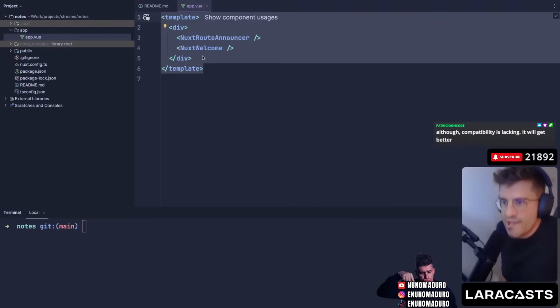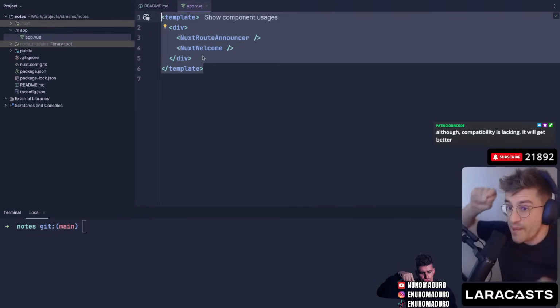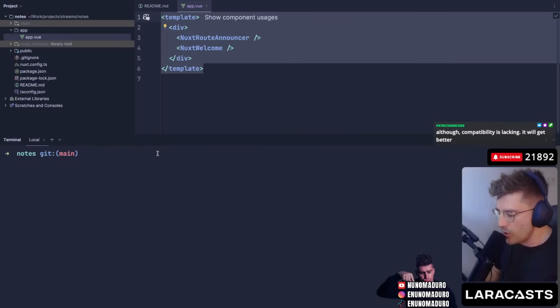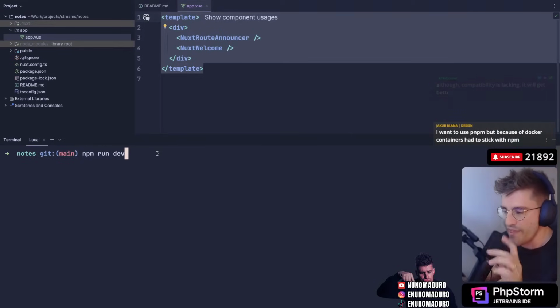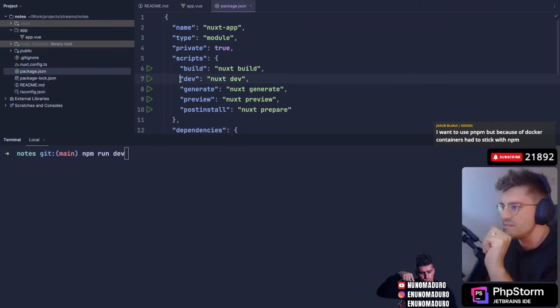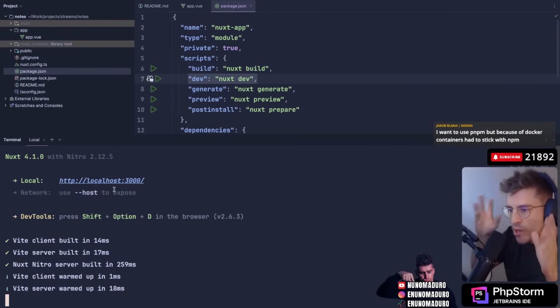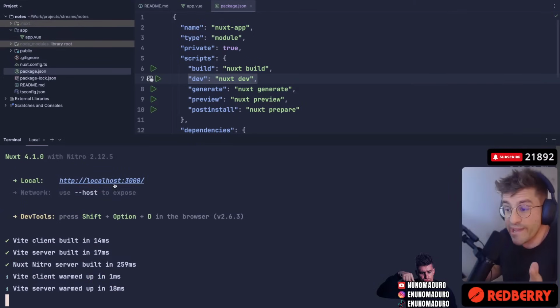So the very first thing I do when I install a framework, especially a JavaScript framework, is typically come all the way down and type npm run dev. I assume that if I go to the package.json, this is exactly what we find. Here we go. So we can type this to run this locally, and we can run this.